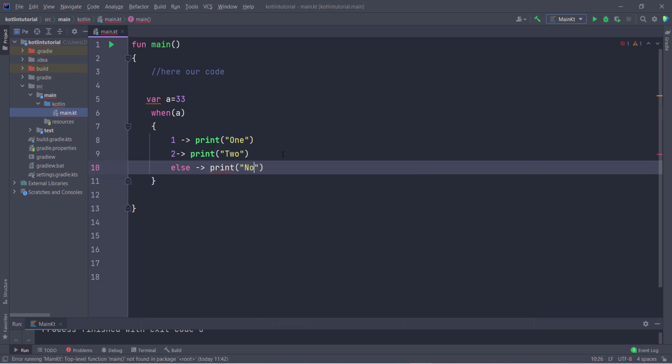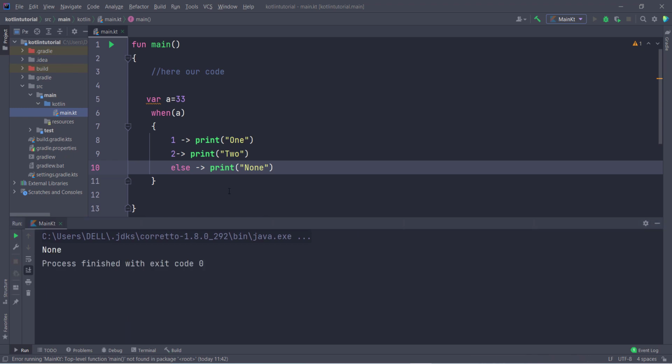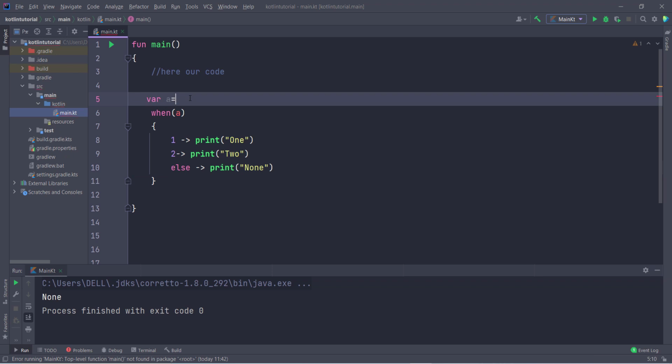So you can see this is very easy to use switch statement in Kotlin, because we don't need to put break everywhere, something like that. So if I run this program, let me see what output we are going to get. We are going to get none. So you can see I get the output none. Now let's see if I store inside this 2. When I run this program now, what output am I going to get? I am going to get 2. So you can see I get the correct output. So hope you understand how when works inside Kotlin.